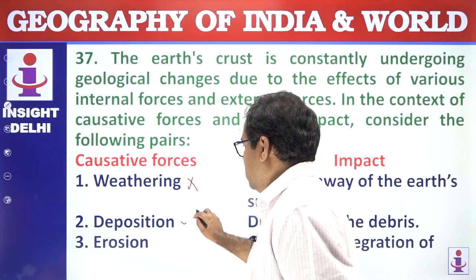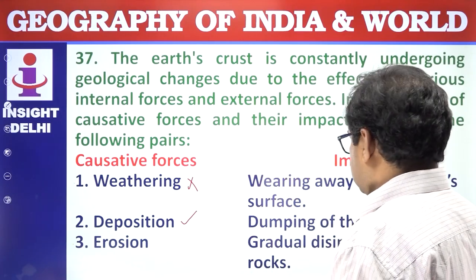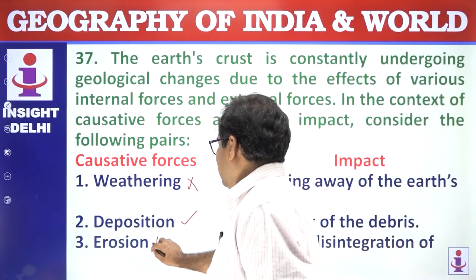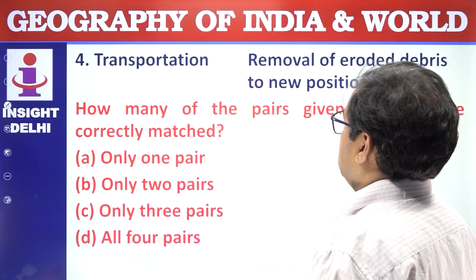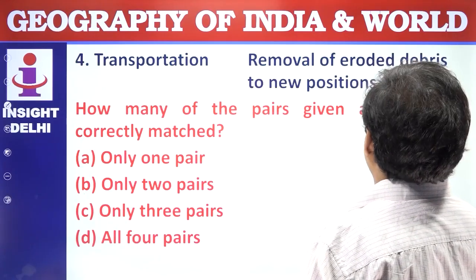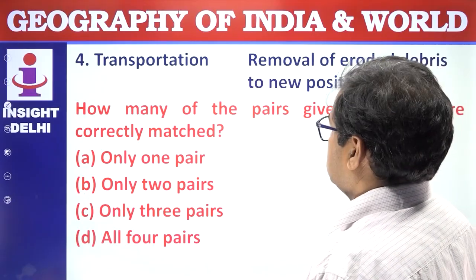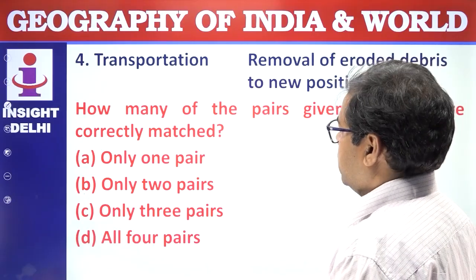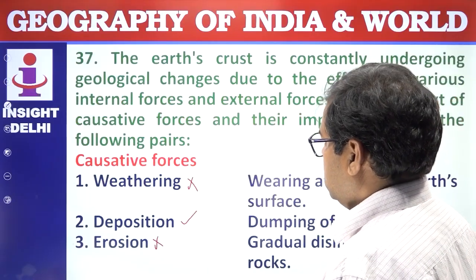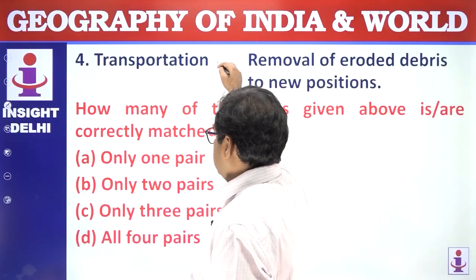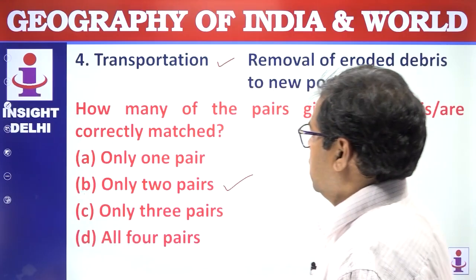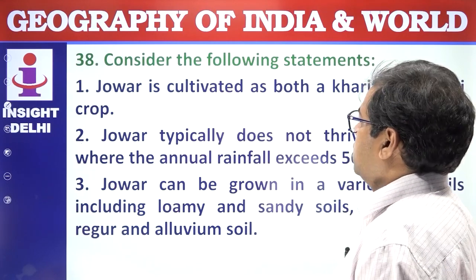This is correct. Erosion, gradual disintegration of the rock. No. Transportation, removal of the eroded debris to the new position. This is correct. So how many of the pairs given above are correctly matched? So 2 is correct, 4 is correct. Only 2. Answer is B.